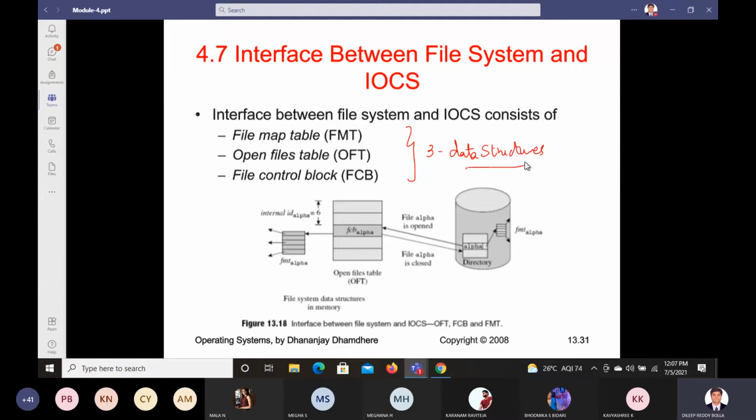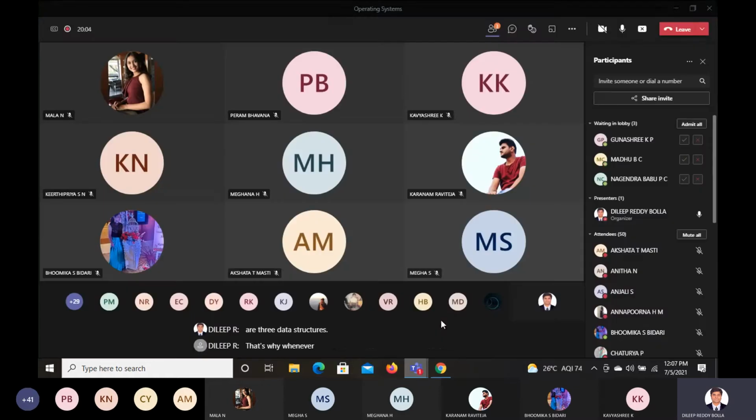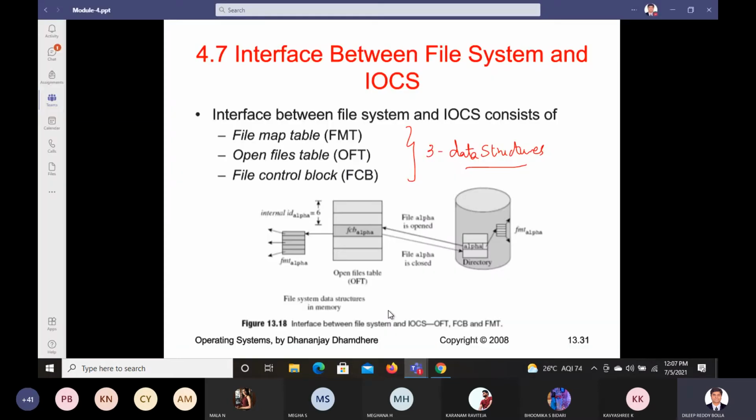That's why whenever you are trying to attend an interview, they're going to ask three things to you. One is, do you know pointers? First thing, do you know linked lists? They'll ask you about linked lists, they'll ask you about pointers, and they'll ask you about data structures, because anywhere these three are going to play an important role. So LL is for linked list, this is pointers, and this is your data structures.